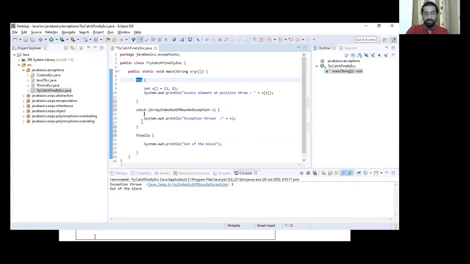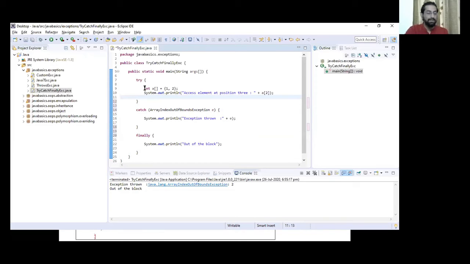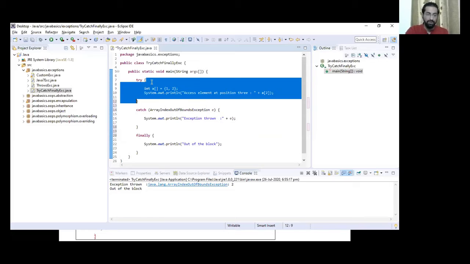We have to use these 3 keywords. Whatever can go wrong in an application, or whatever we are expecting to go wrong in this code or this method or this line, we'll put all of that in the try block, right? So these are the 3 blocks. The try block is for something which may go wrong.